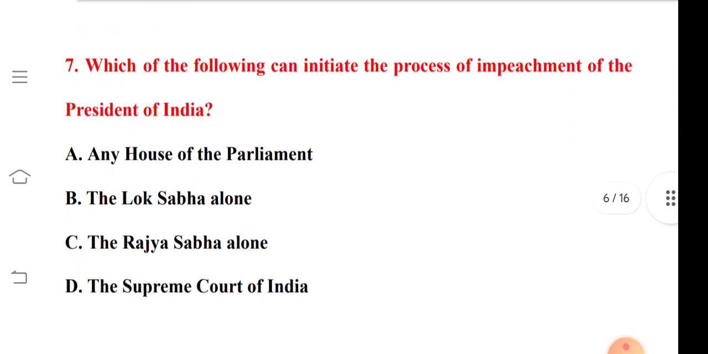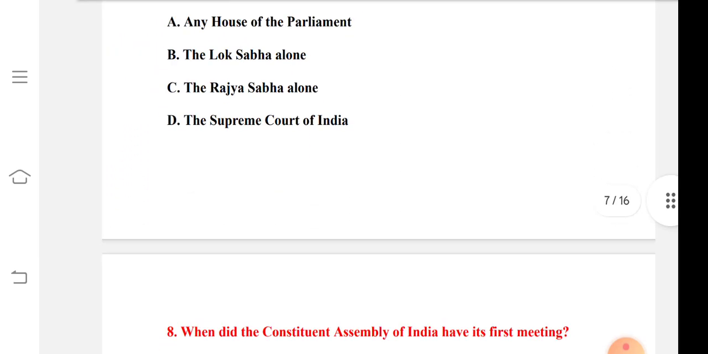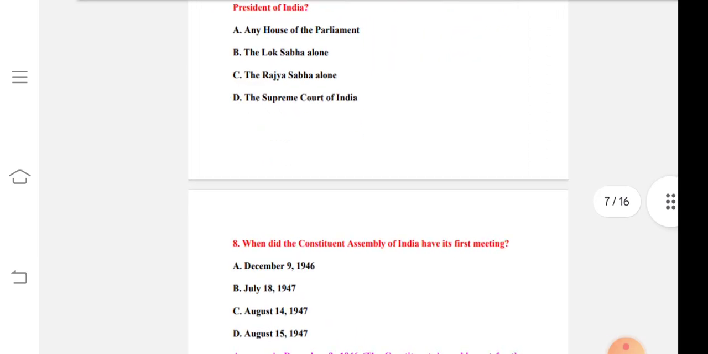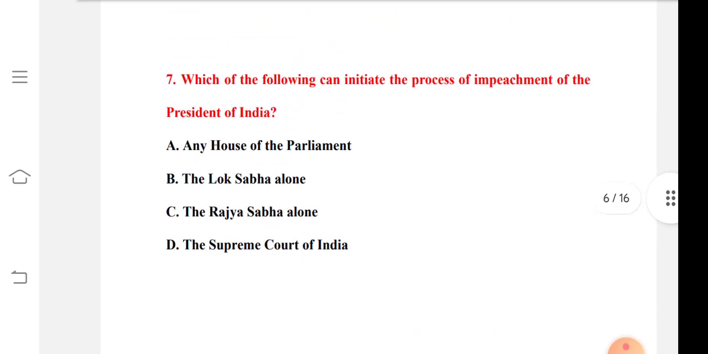So question number 7 is, which of the following can initiate the process of impeachment of the President of India? Option A is any house of the Parliament, option B is the Lok Sabha alone, option C the Rajya Sabha alone, and option D the Supreme Court of India. So its correct answer is the Supreme Court of India.